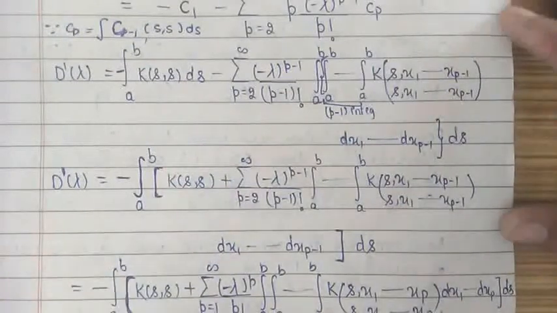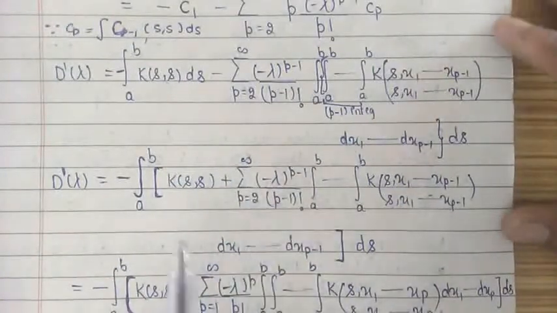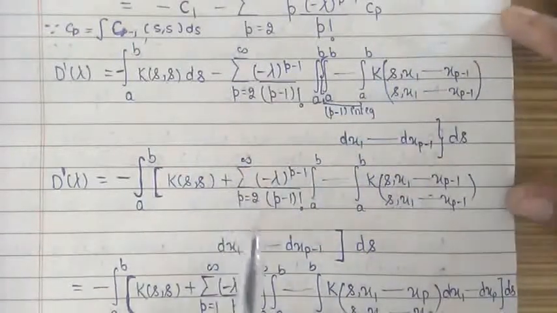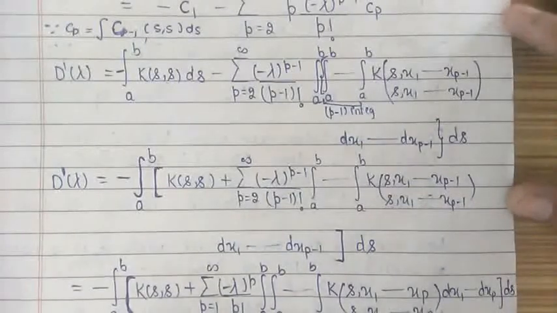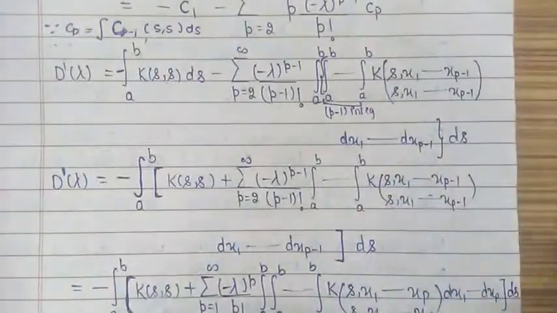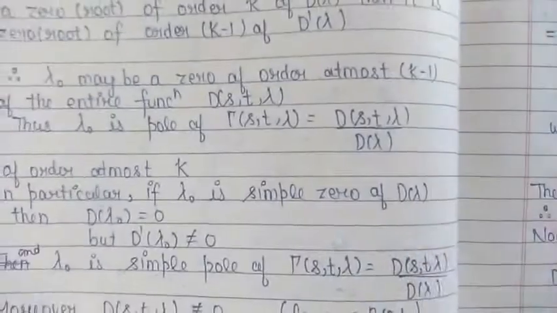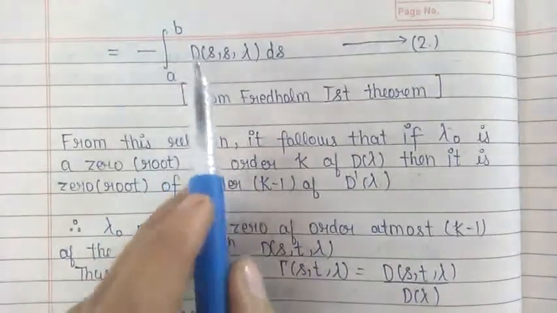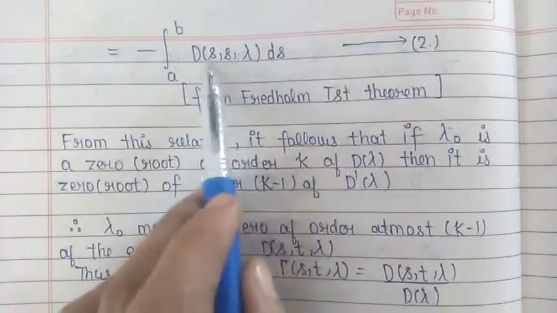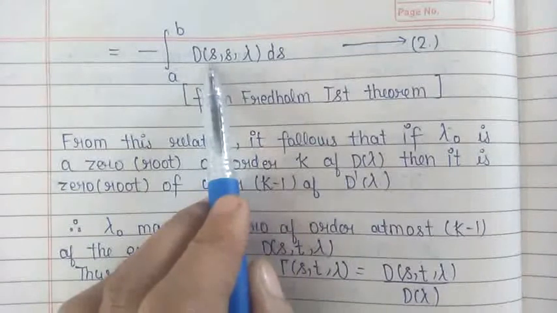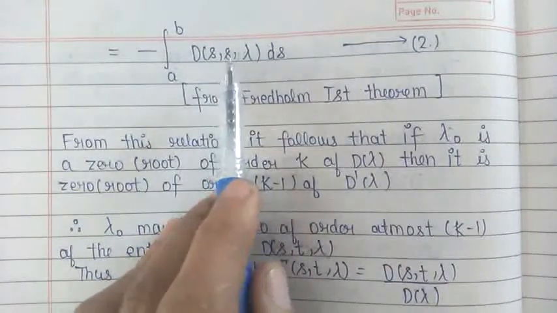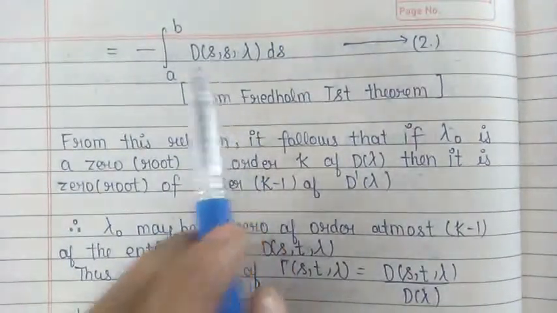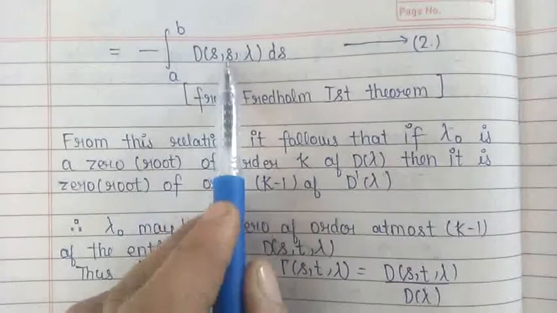Now in this summation, let us use shifting of index. By using shifting of index, we shift this summation to run from p equal to 1 to infinity. After using shifting of index, we see that the expression in the integral sign is D(s,s;lambda). You can see it from the Fredholm first theorem, because there we discussed the entire function D(s,t;lambda) in the form of a power series. Here that t is replaced by s.